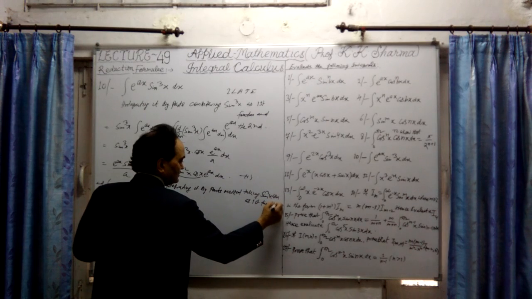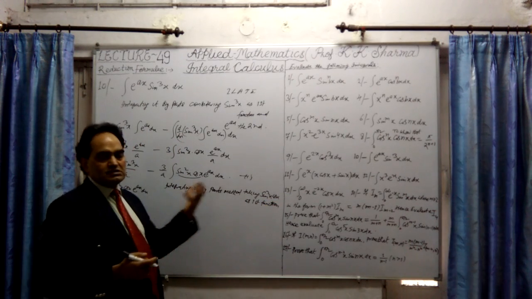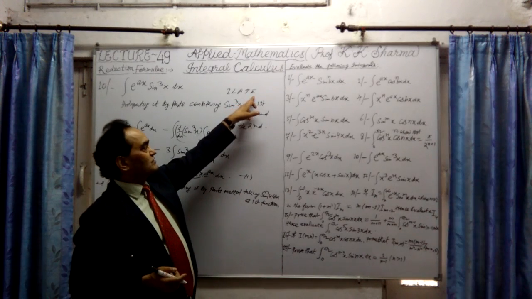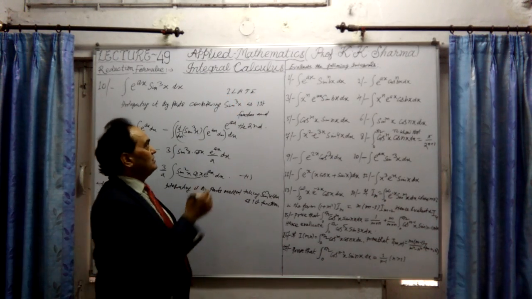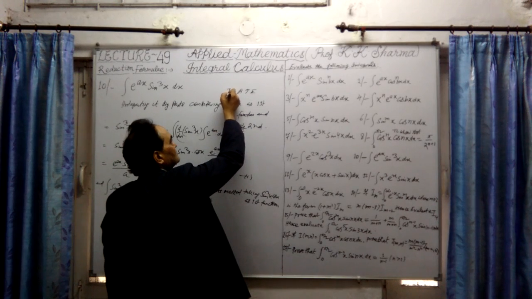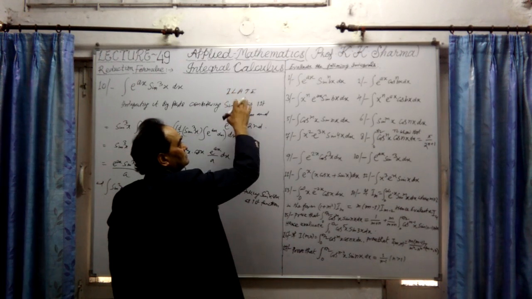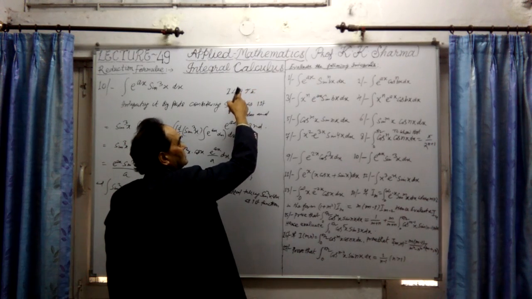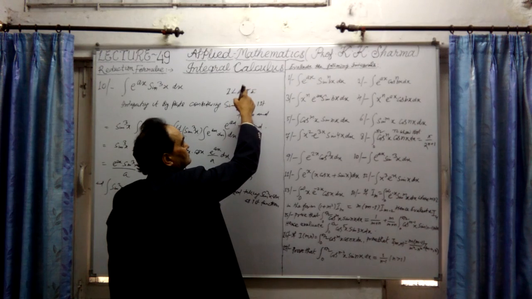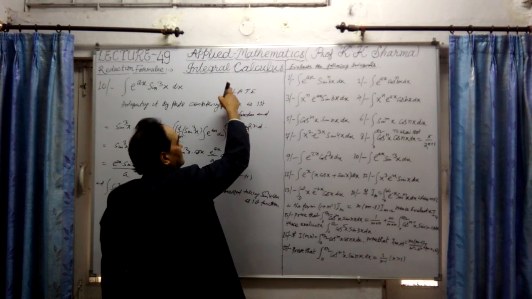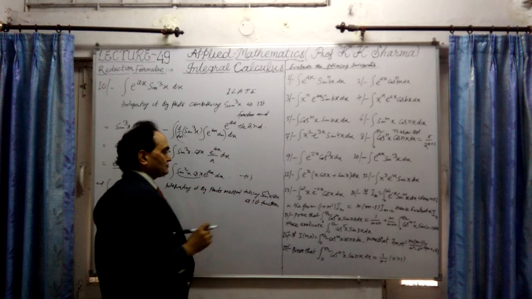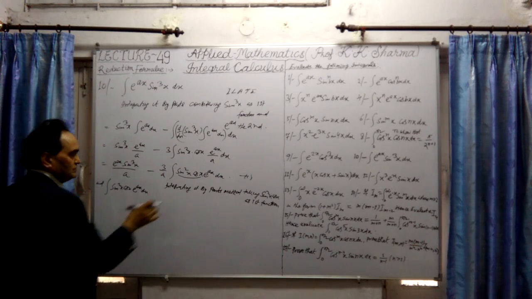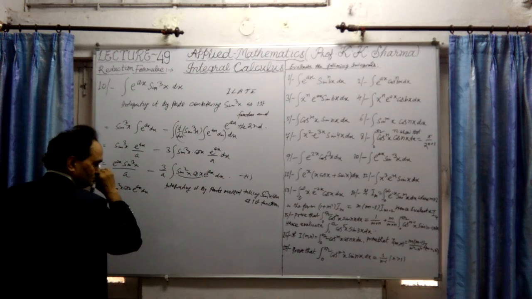Trigonometric functions are always taken as first, then the exponential function. The exponential function is the last function. I always discussed this in detail when I discussed the by parts method. This is ILATE: I means inverse function, L logarithm, A algebraic, T trigonometric, E exponential. This is what we have to integrate. Now let me take these two as the first function.